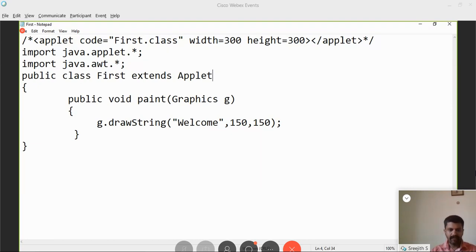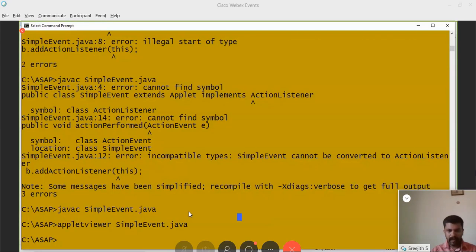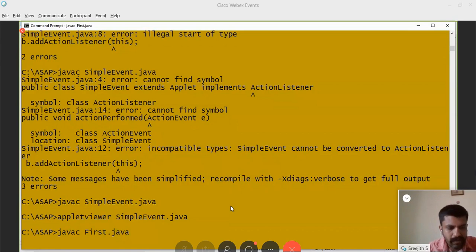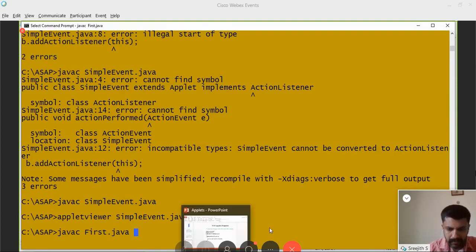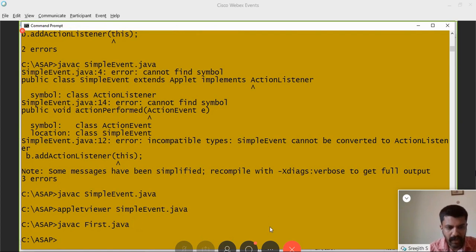I have the command prompt, and I have Java installed on my machine. Then javac first.java. Okay, so there are no errors associated with it. To run the program, I have to use a tool called Applet Viewer. appletviewer first.java.